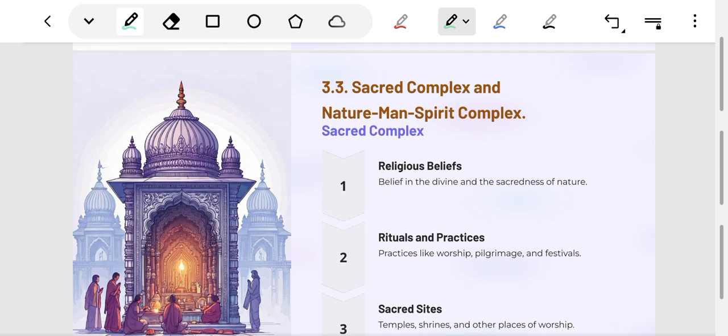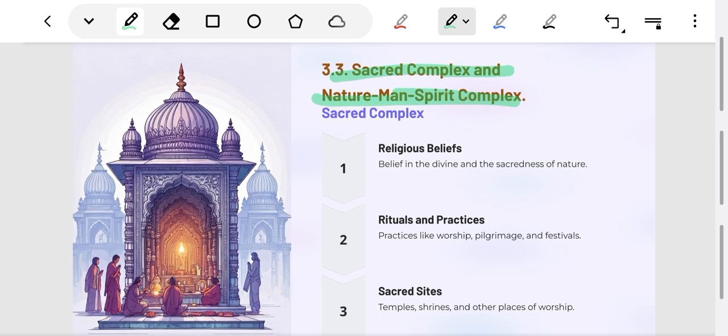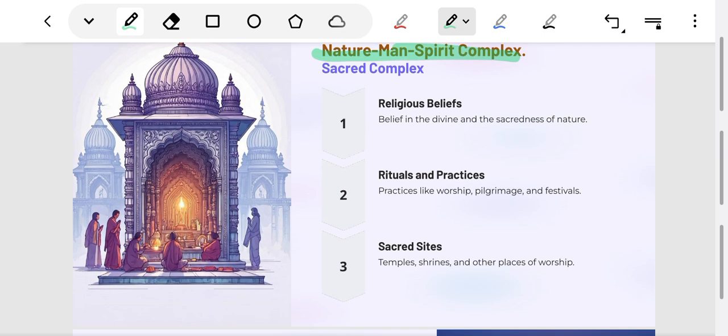Next is chapter 3.3, that is sacred complex and nature man spirit complex. Here we will describe the concept of sacred complex with examples, and we will understand the significance of study of religious centers to understand Indian civilization. Sacred complex includes religious beliefs, rituals, practice, sacred sites, and etc. We will study contributions of various anthropologists to concept of sacred complex in India.